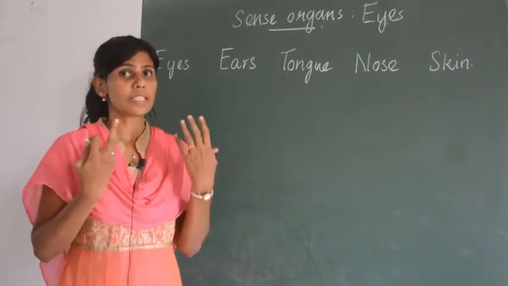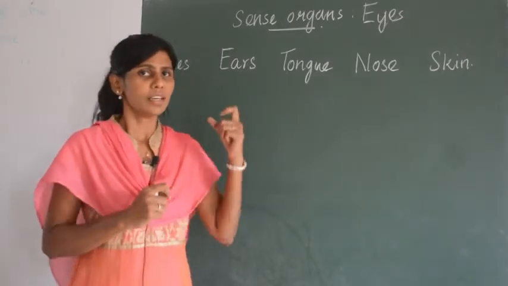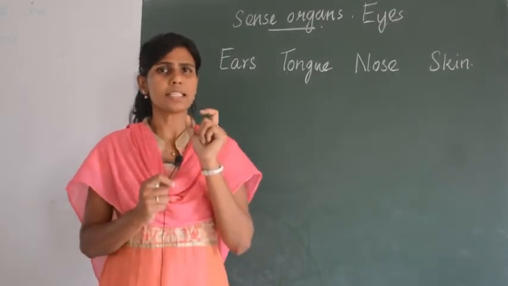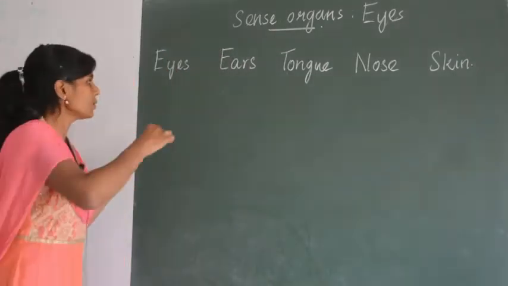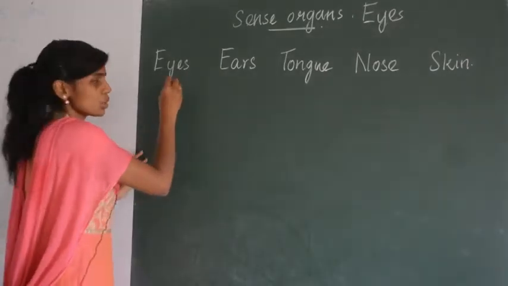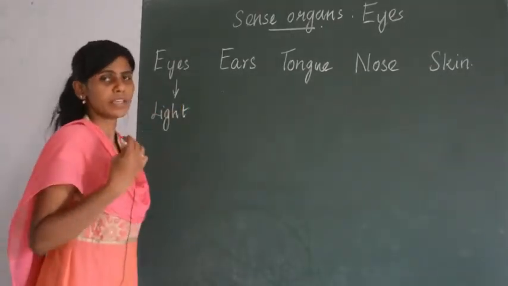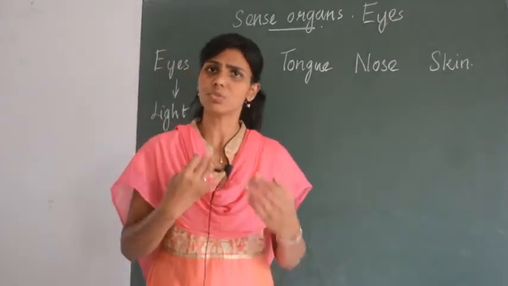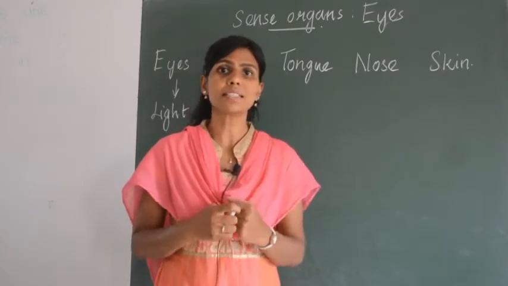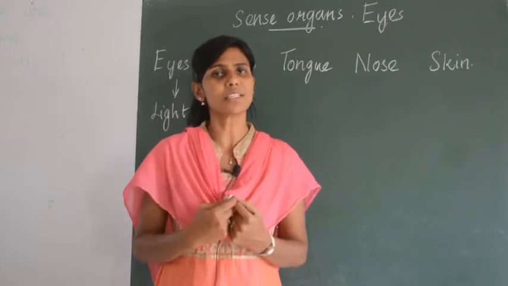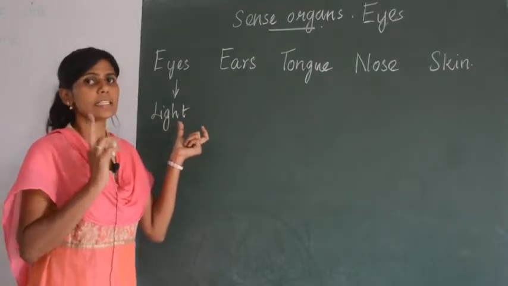You will tell to see, no? That will be the answer of a grade 1 student. What you have to tell is the function of eyes is to detect light. That's how a grade 7 student should say. Okay. Why so? Why do I tell that the function of eyes is to detect light? You have eyes. Suppose if you go into darkness, go into a dark room, can you see something? No. Your eyes can detect light. Only when there is light, your eyes can see, right? So the function of eyes is to detect light.